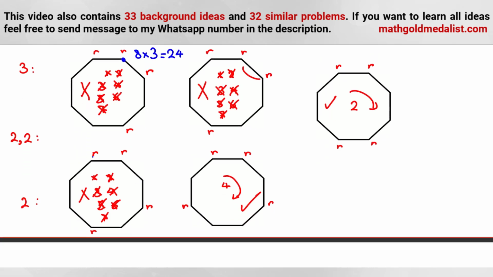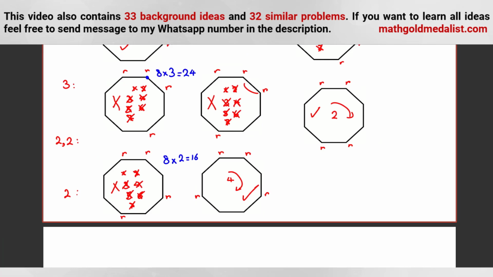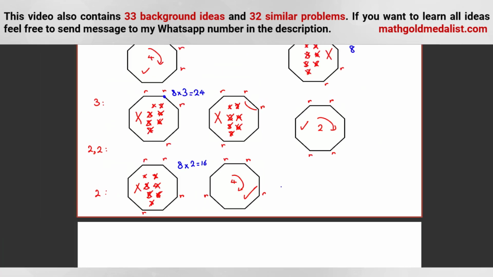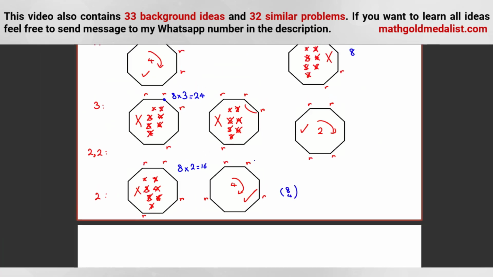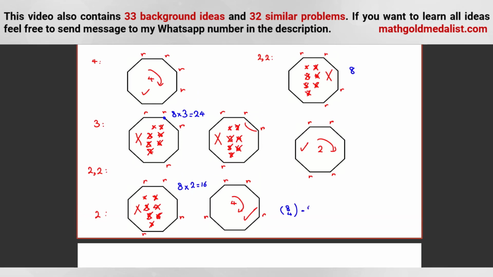For this case, we have 2 R's, so first we should determine which edge, 8, and then 2 R's like this and 2 R's like this. So it will be 8 times 2, 16. So it will be 8 choose 4 minus 24 minus 8 here and minus 16 here.